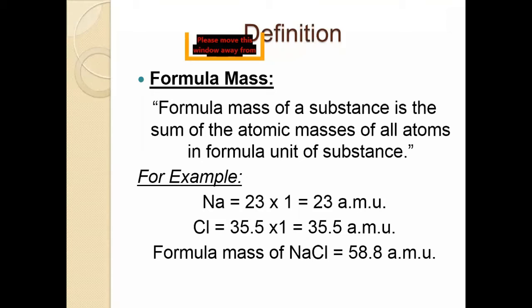And what are the atoms which are present in the sodium chloride molecule? Expressed in AMU, means atomic mass unit. The atomic mass of sodium and chlorine are 23 AMU and 35.5 AMU respectively. So sodium is equal to 23 AMU and chlorine is equal to 35.5 AMU, and the total formula mass of NaCl is equal to 58.5 AMU.